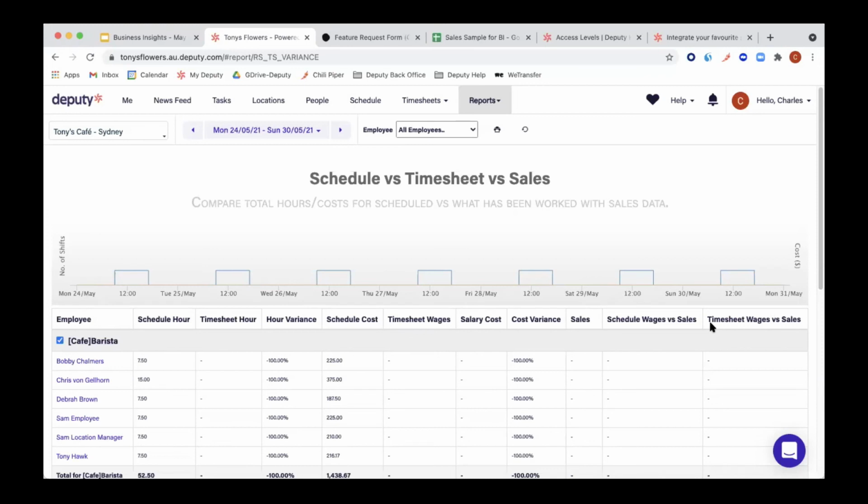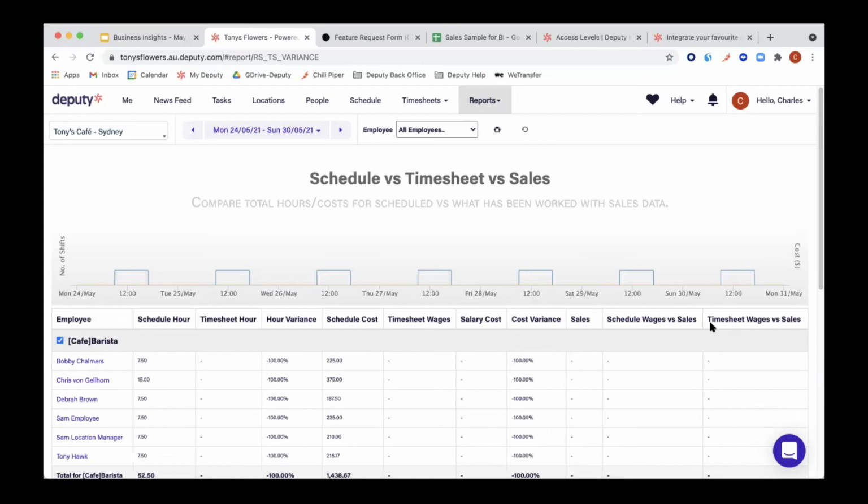Somebody asked a question about that. Can you add an employee who is not in Deputy to this report? That's an interesting question. No. For your employees to show up in this report, they need to be in Deputy, and they also need to have some data attached to them. So if you only create an employee and add them in Deputy, but they won't have any rates, any timesheets or any schedule or anything.